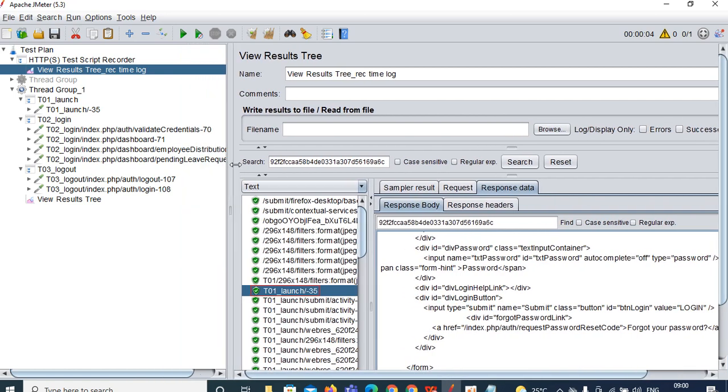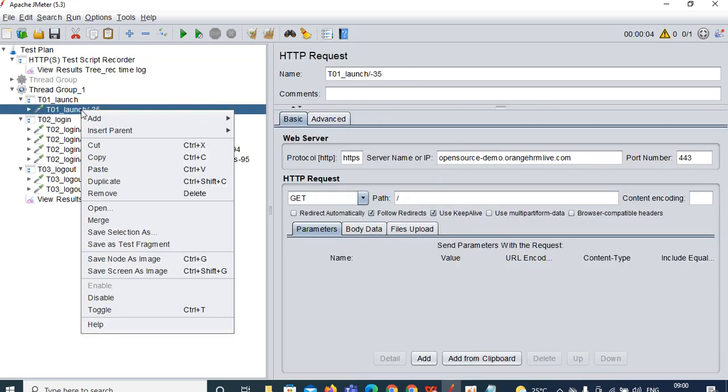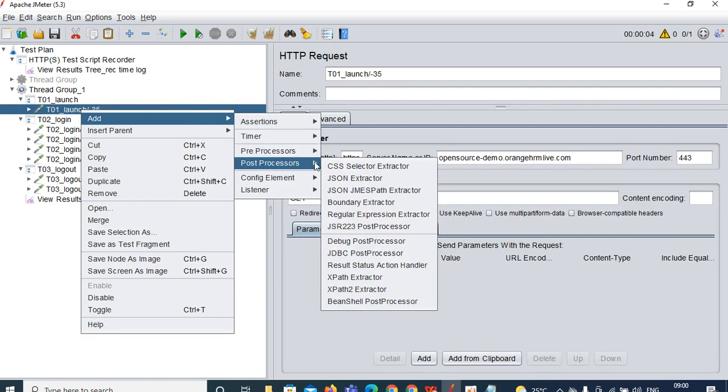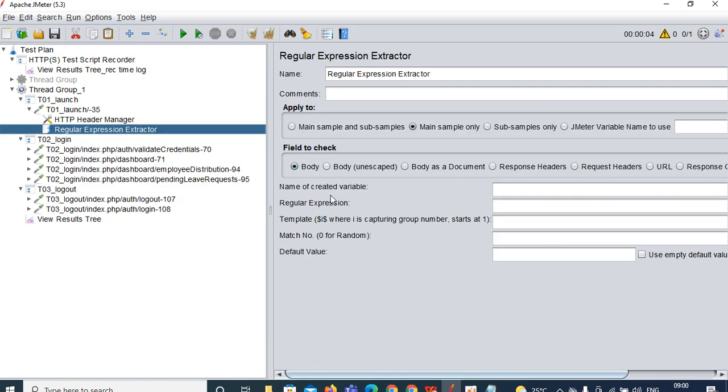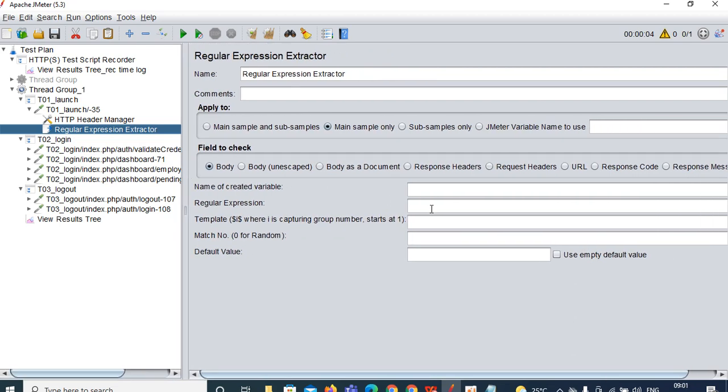To which request do I need to add it? Request number 35. You can see we are searching in request number 35. There only we have seen the dynamic value is present. Therefore, request number 35, we should add the regular expression extractor. Whatever line you have copied, you can paste over here.